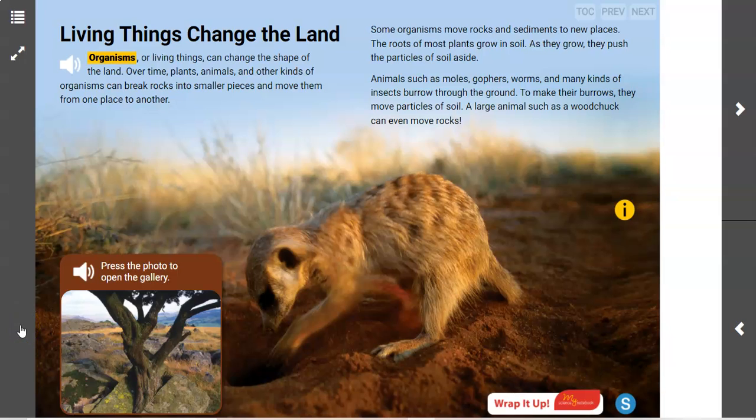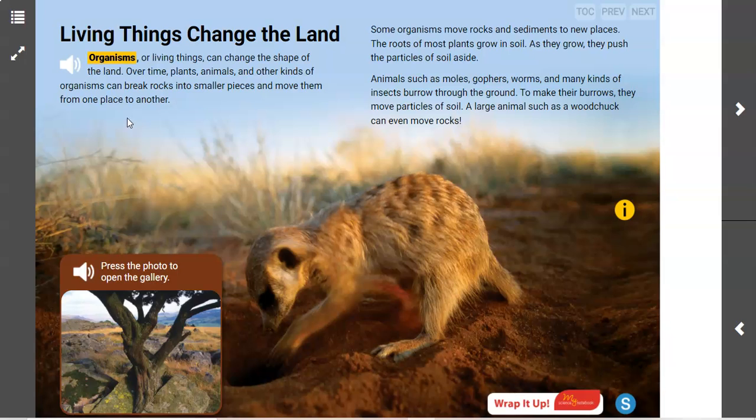Hello again, my fourth grade friends, and we're here today to continue to talk about how the Earth's surface can be changed, and today we will talk about how living things change the land. Organisms or living things can change the shape of the land. Over time, plants, animals, and other kinds of organisms can break rocks into smaller pieces and move them from one place to another.